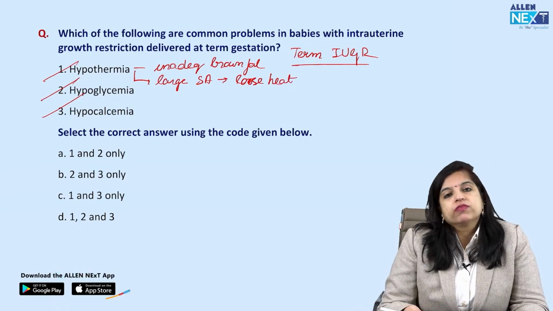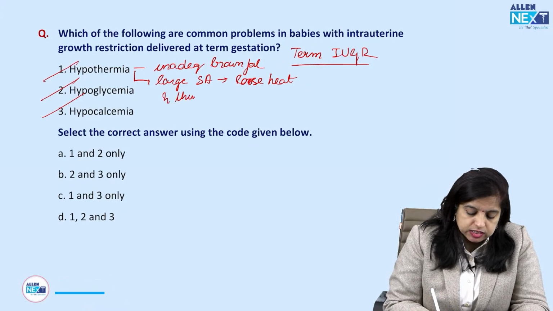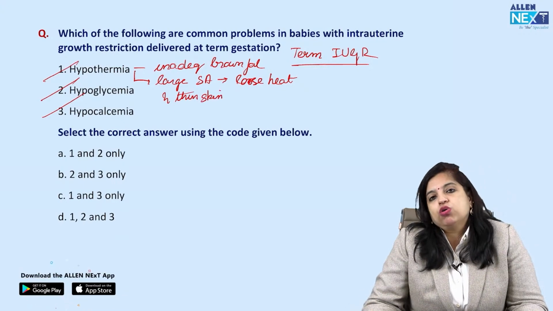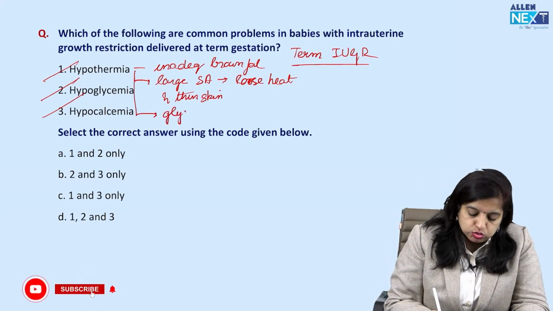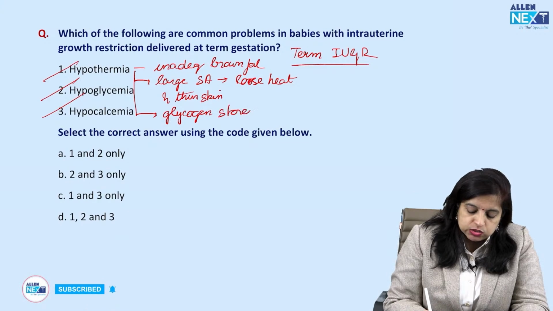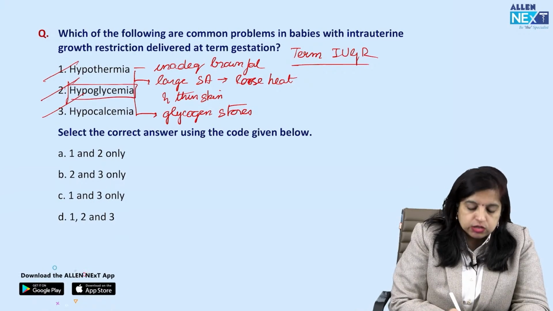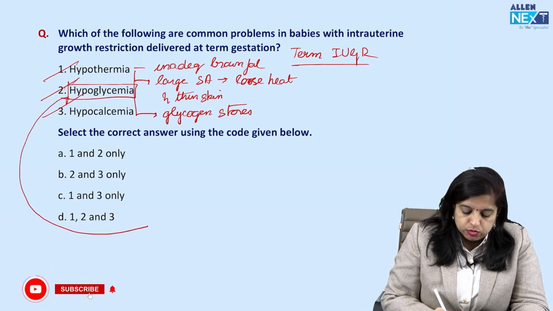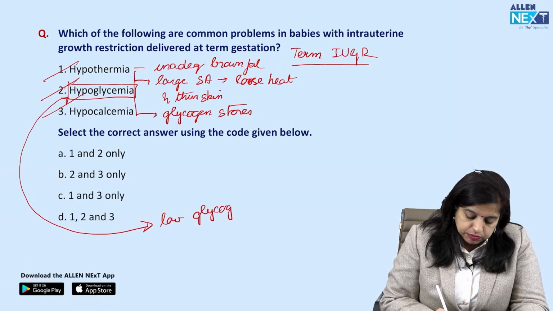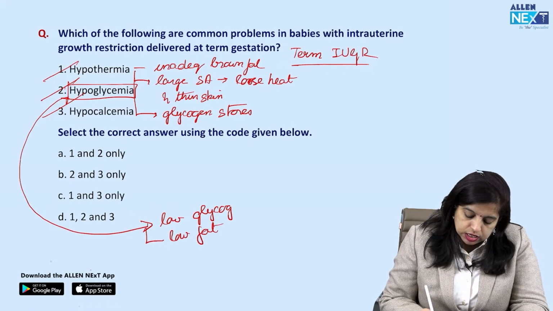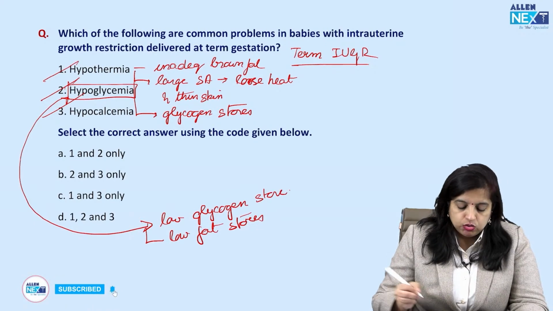And moreover, one more thing which contributes to this loss of heat is, apart from large surface area, very thin skin. Even that contributes to the loss of heat from the body. And तीसरी चीज होता है कि इनमें glycogen stores काफी कम होते हैं. Even that is one of the factors responsible for hypothermia. ठीक है. अब हाइपोग्लाइसीमिया पे आ जाते हैं. एक तो हमने फैक्टर पहले ही बता दिया कि लो ग्लाइकोजन स्टोर्स, साथ में इनमें लो फैट स्टोर्स भी होते हैं. क्यों होते हैं, I don't need to tell you, because ये बच्चे IUGR बच्चे हैं. ठीक है, तो ये दोनों लो होते हैं.